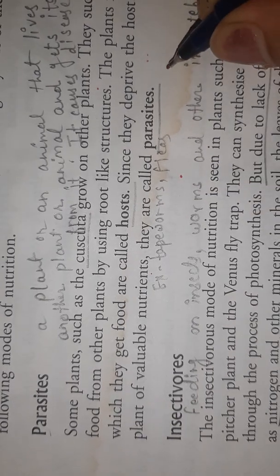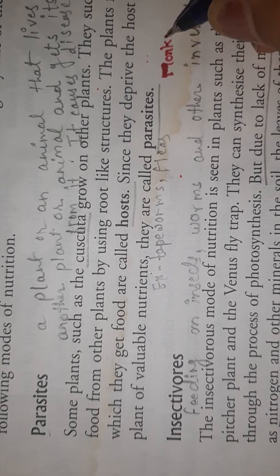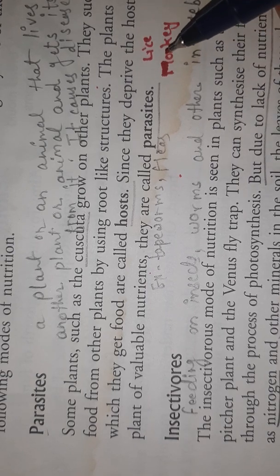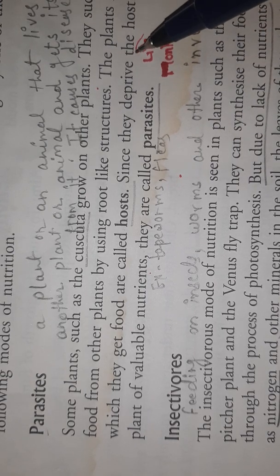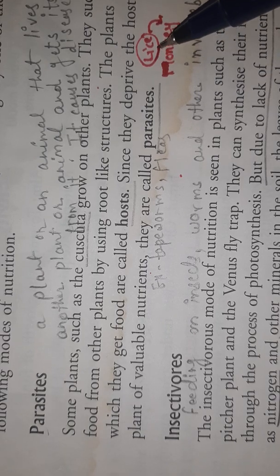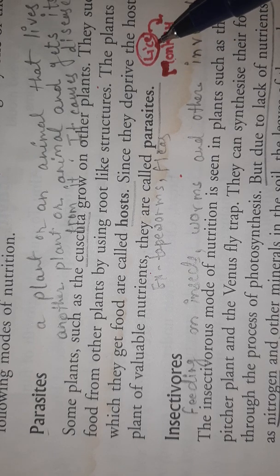First, what is the meaning of host and parasite? Suppose you have seen a monkey. In a monkey, lice are living. These lice live on the body of the monkey and take nutrition from the monkey's body and use it as their food.